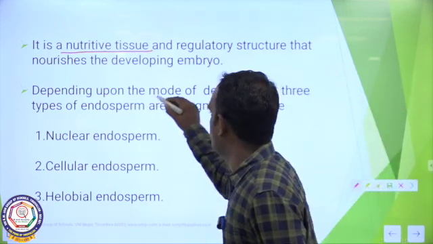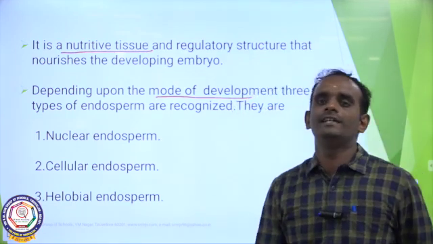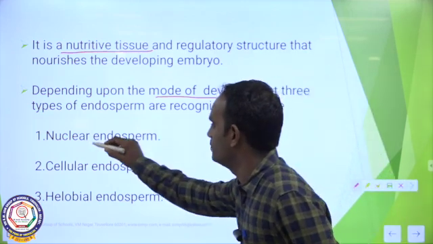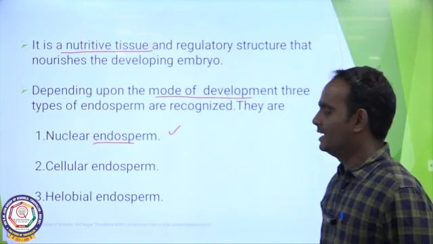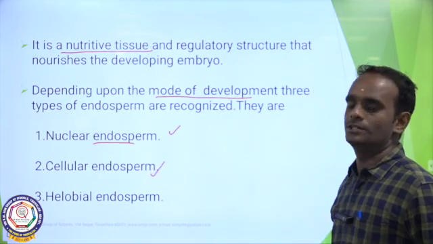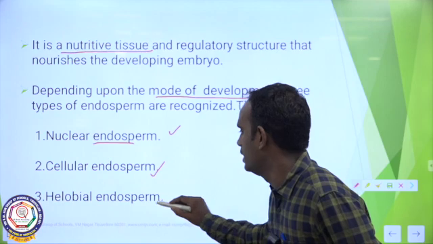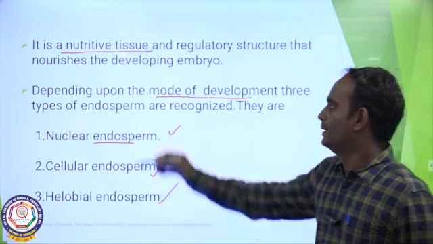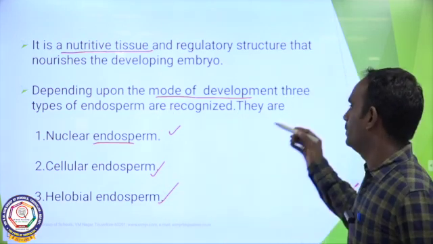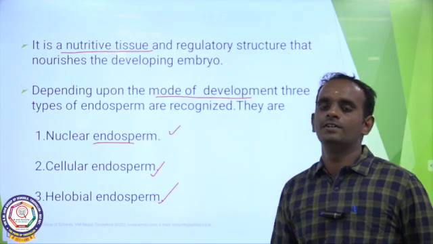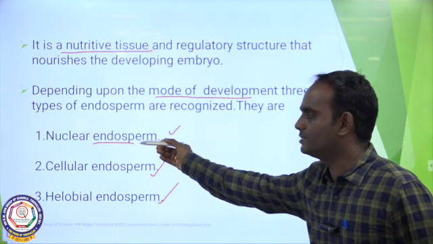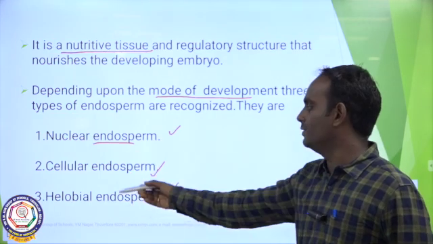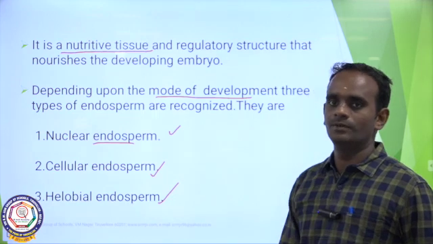Depending upon the mode of development, three different types of endosperm exist. The first one is nuclear endosperm, the second one is cellular endosperm, and the third one is helobial endosperm. Clear?